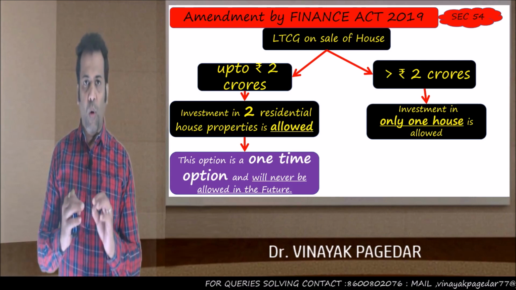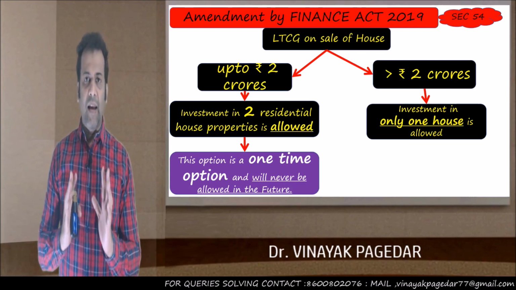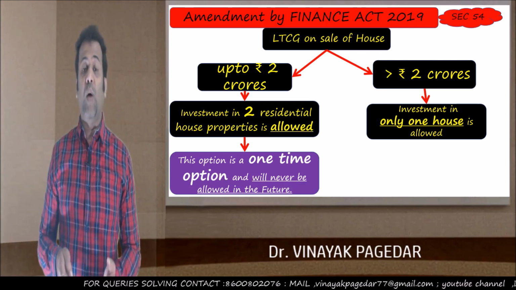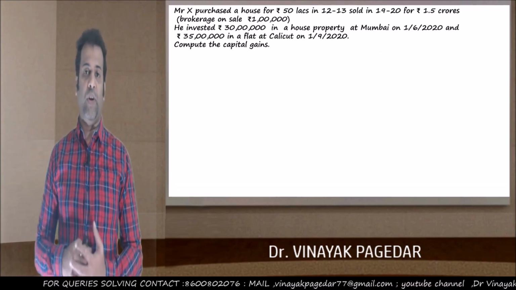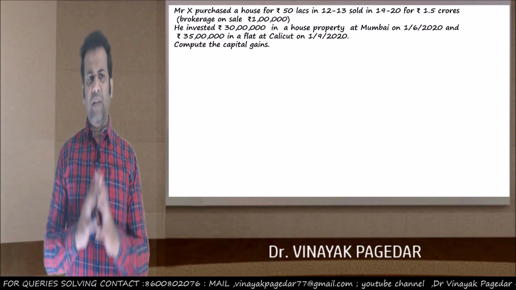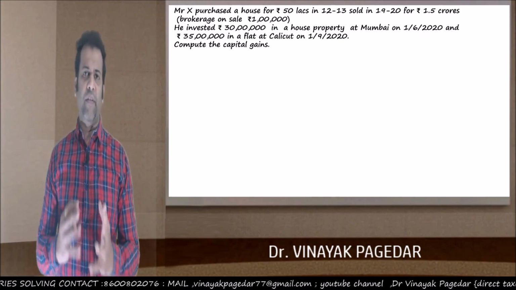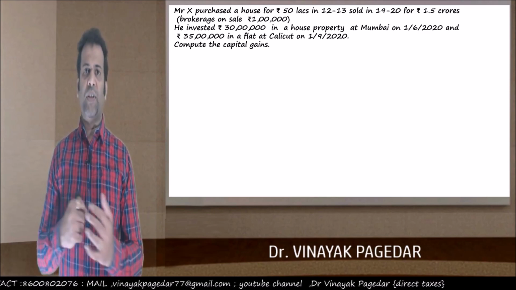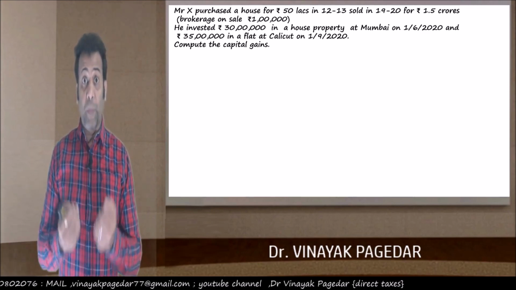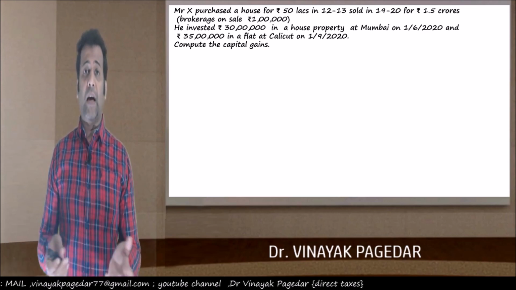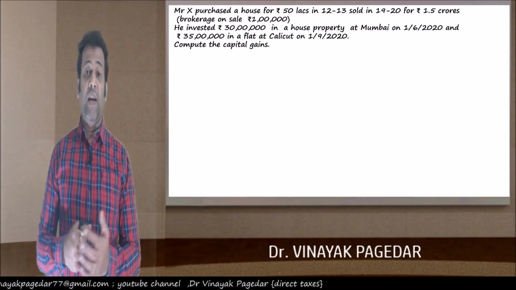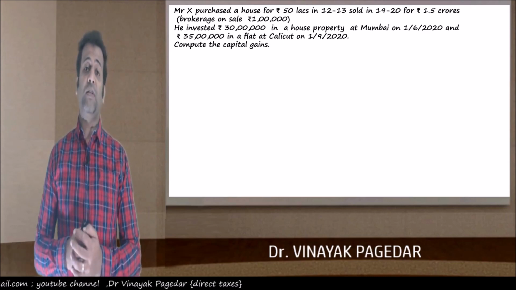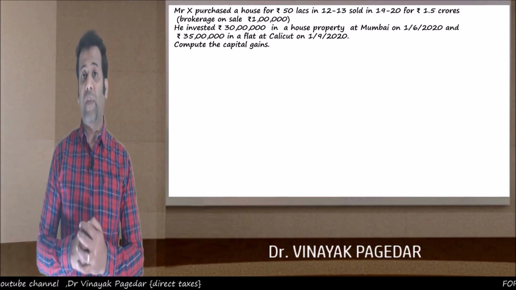So the chart is very simple. It gives you all the details, and if you've understood this, which I believe you have, now we can go to an illustration. So there's a very simple illustration. We'll read it first. Mr. X is an assessee. He purchased a house. We assume it is a residential house and the house was for 50 lakh rupees in the year 2012-13. In 2012-13, he purchased a residential house property for 50 lakhs.